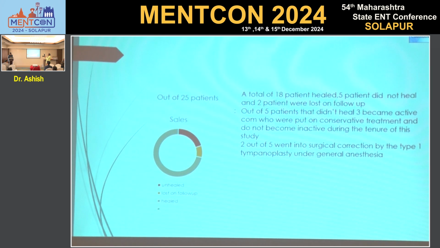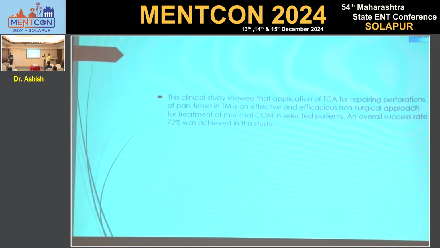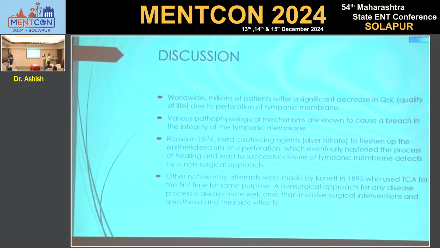A total of 18 patients healed, 5 patients did not heal and 2 patients were lost to follow-up. Out of the 5 patients that didn't heal, 3 became active chronic otitis media, were put on conservative treatment, and did not become inactive during the tenure of this study. 2 out of 5 went for surgical correction by type 1 tympanoplasty under general anesthesia. This clinical study showed that application of TCA for repairing perforation of the pars tensa of the tympanic membrane is an effective and efficacious non-surgical approach for treatment of mucosal chronic otitis media in selected patients. An overall success rate of 72% was achieved in this study.